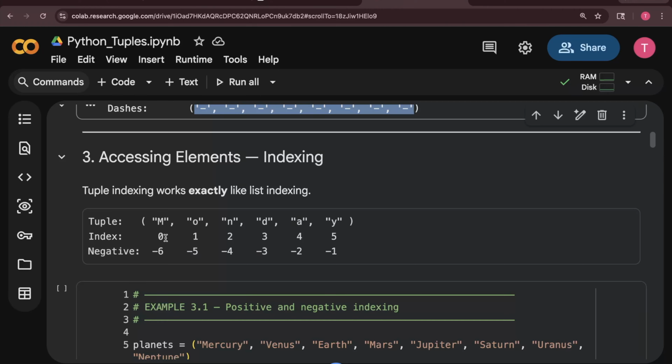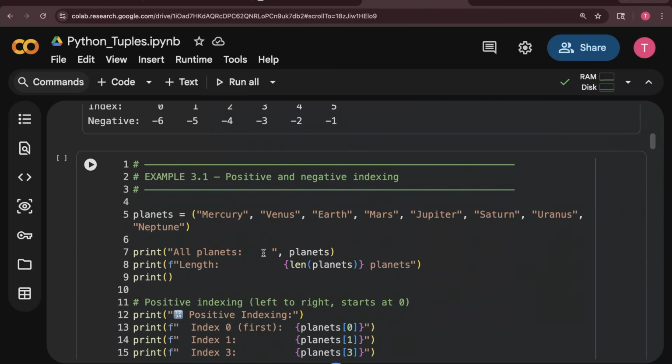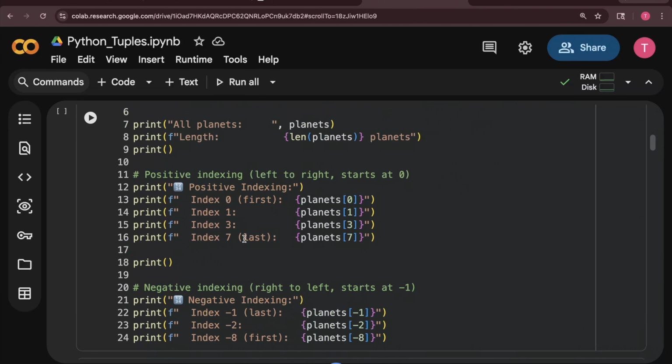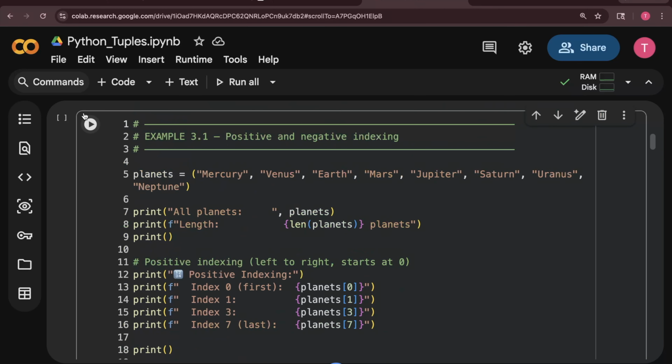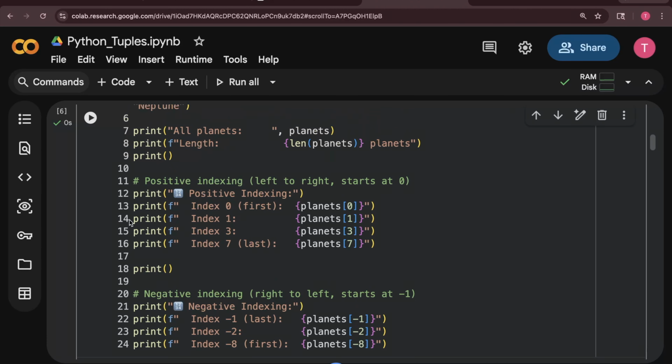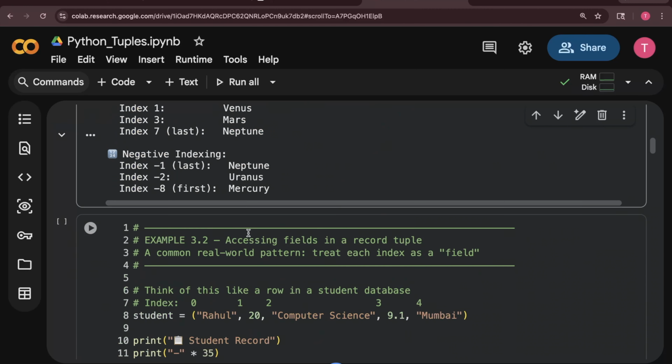Now accessing elements, again same, this is exactly the same as list indexing. 0, 1, 2, 3, 4 from the positive side, minus 1, minus 2, minus 3, minus 4 from the negative side. You can see here, again I will not explain this section because you guys now know it. If you want, you can click on the notebook and see it. I hope you have not forgotten this section. You can check it.